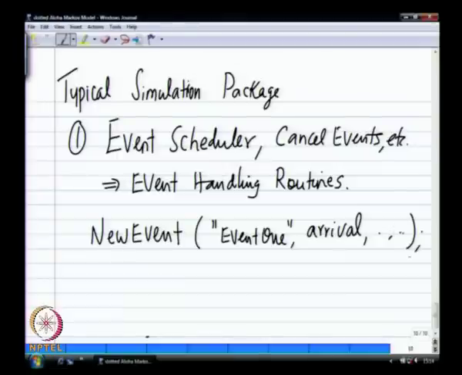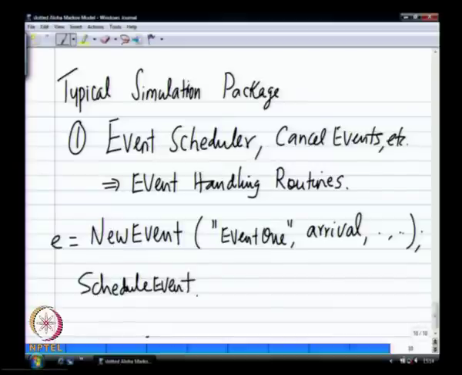Now this will be simply the event creation itself. Then you will have scheduled event. So this is defining the event, you might have some pointer e equals to this, and then you would have something like scheduled event. Scheduled event is not in Yaxem, but is approximately what we will say. So scheduled event e at 1.5 blah blah blah something. The syntax will tell you whether it is relative time or absolute time, but it is always from now. For example, you are scheduling a packet for transmission, you know the length of the packet, so you know the time it is going to take to complete the packet, so simply comma the service time, that is the time into the future, you will schedule the completion event when you start the packet. So that is the first.